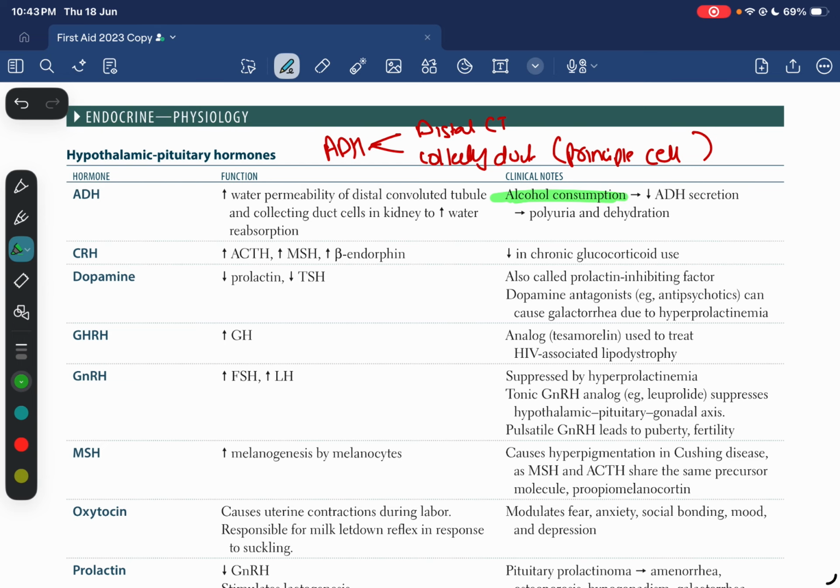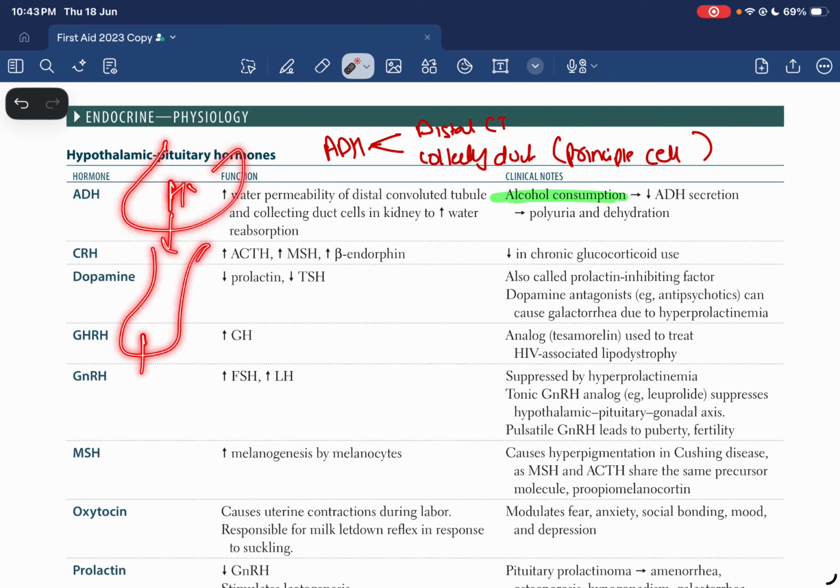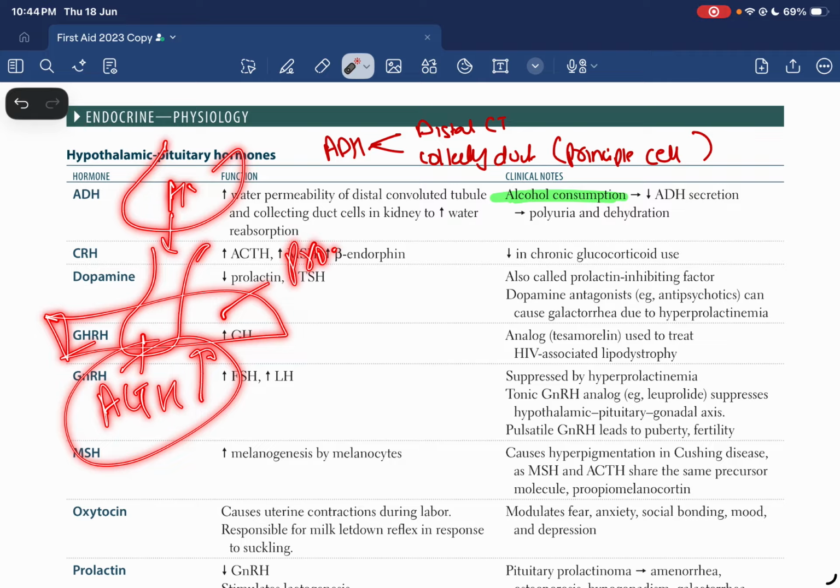Then the second part is the corticotropin releasing hormone, which, as we've already mentioned, is released from the hypothalamus. It is going to act on the pituitary gland. ACTH level is going to increase alongside with that because it mainly acts on the pro-opiomelanocortin, which divides into three hormones: ACTH plus MSH and also beta endorphins.